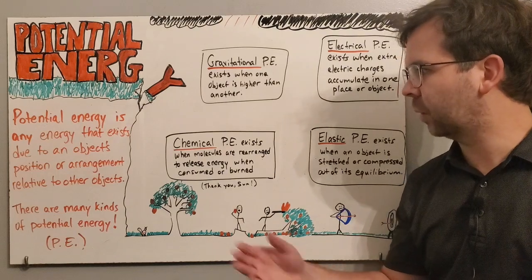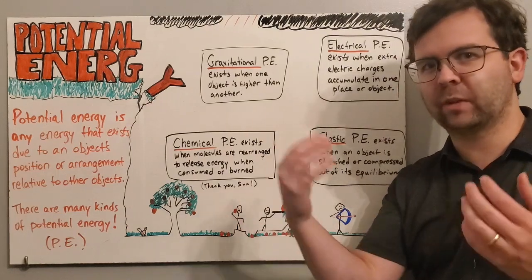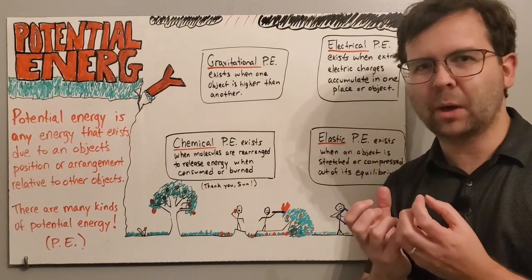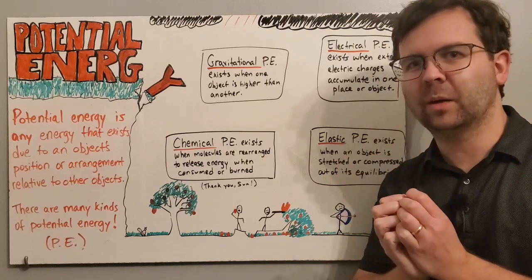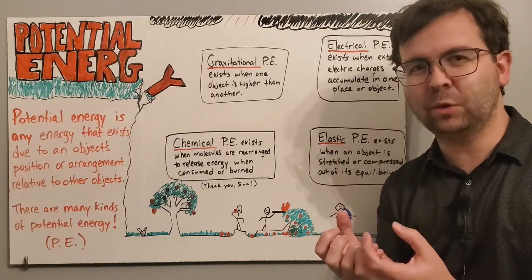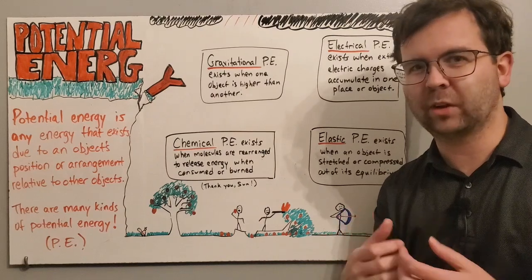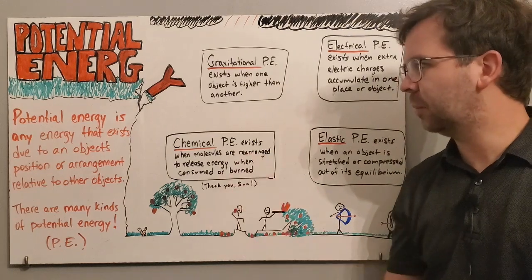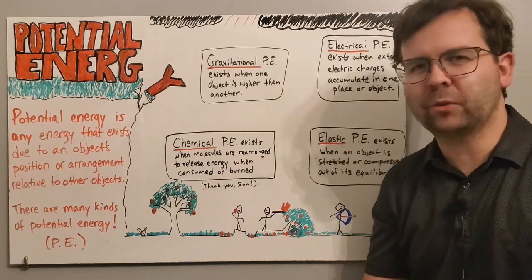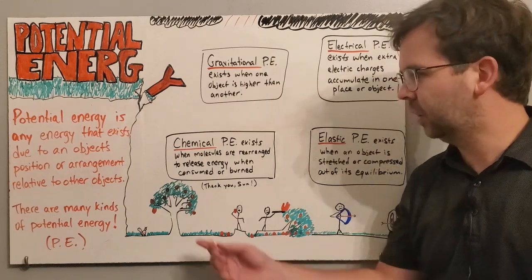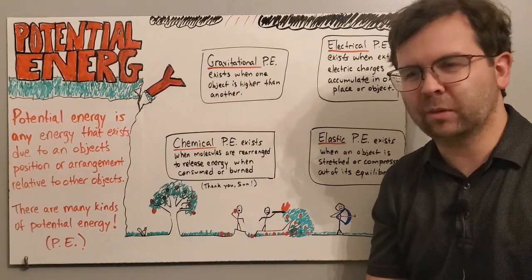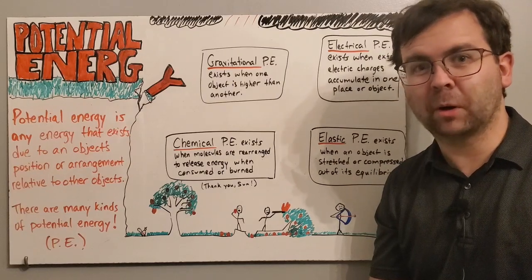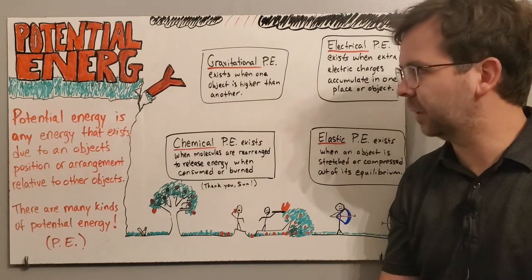The same is true for plants. Whenever they have the sunlight coming in, photosynthesis, it allows them to rearrange molecules so that those molecules can be used for other processes like growing and making leaves. So this is all a type of chemical potential energy. Also things like gasoline, things that burn, even wood after the tree has been cut down, is still chemical potential energy. If it can burn, it has chemical potential energy in it.